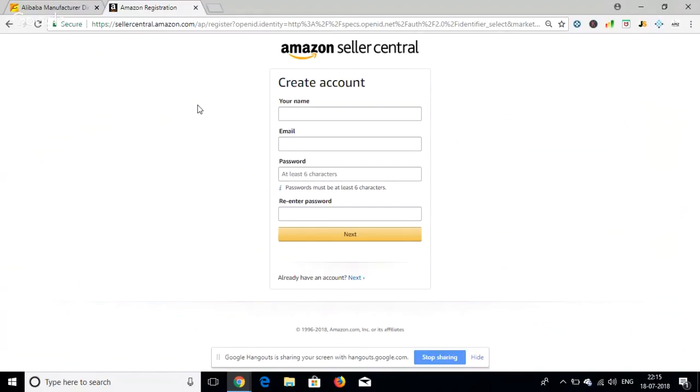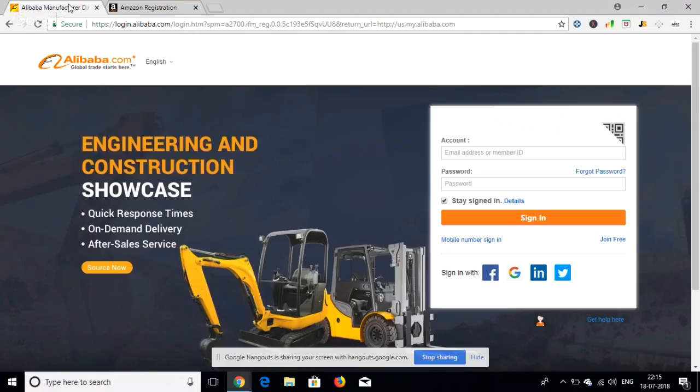It should not show up to the supplier. That's what you have to do, because if you keep it open, you will get a lot of emails. So it's better that you hide your details. The other thing you have to note while registering is that you can register with any email address. There is no restriction here.